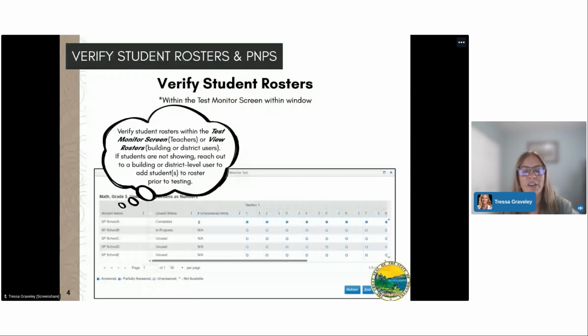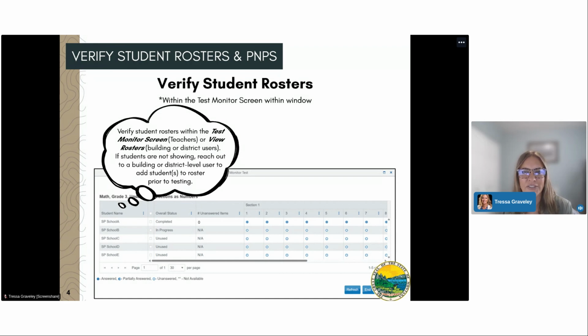Test administrators should start before testing in verifying that their student rosters are correct. So student rosters can be checked in the test monitor screen within a testing window for those with a teacher role. Building and district users can use the View Rosters tab in the Kite Educator portal. If students aren't showing, educators should reach out to a building or district level user right away to get those students added to their roster prior to testing.